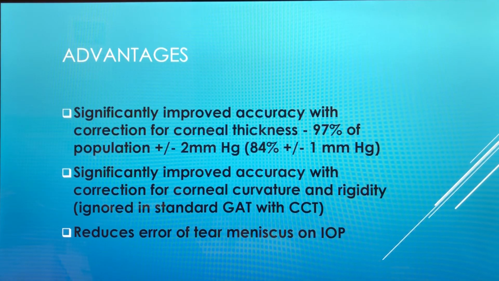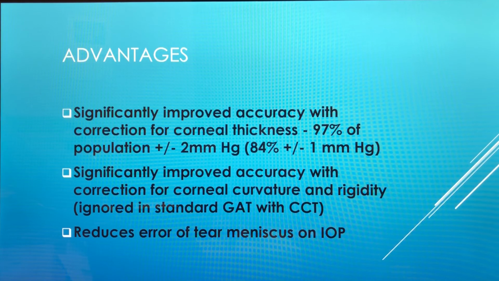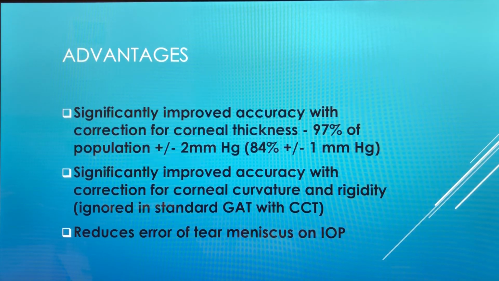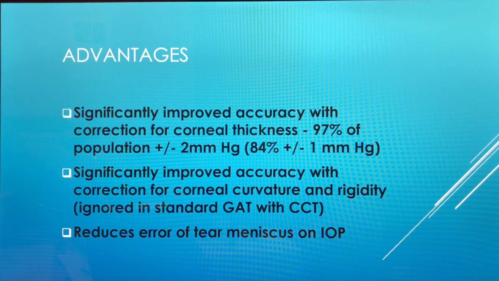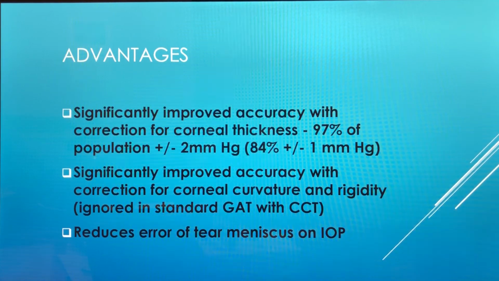The advantage is that this is significantly improved optimized Goldmann applanation accuracy of plus or minus 2 millimeters of mercury for 97% of the population compared to the standard plus or minus 7 millimeters of mercury with the standard Goldmann applanation tonometry, correcting just for corneal thickness. Also, the advantages include that it further corrects for corneal curvature and rigidity, which are clinically ignored at this point. In addition, it also reduces the error due to the tear film meniscus, not included in this analysis.